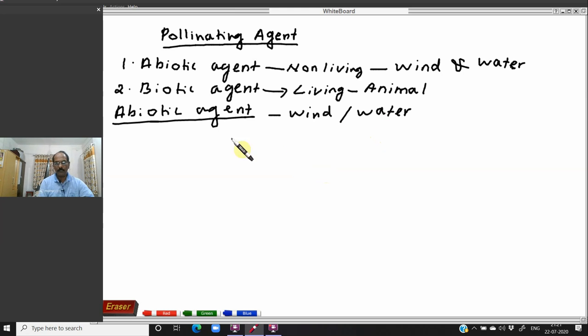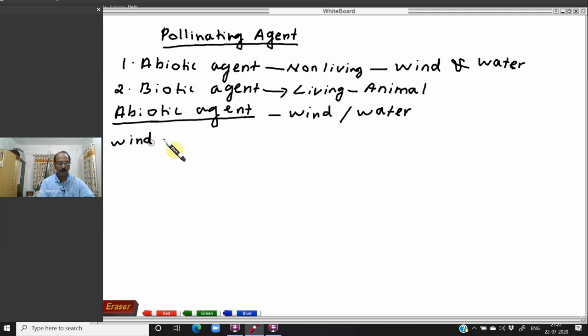To compensate for that, the plants produce a large amount of pollen grains compared to the ovules or the carpels. In a plant, carpels are very limited, but the pollen grains number thousands or more. So if a question is asked related to this, you must say that loss of pollen grains is great in wind pollination and water pollination. So plants depending on wind or water produce a large number of pollen grains compared to the number of the female reproductive parts, that is the gynoecium, carpels or ovules. Okay, so let us study wind pollination.